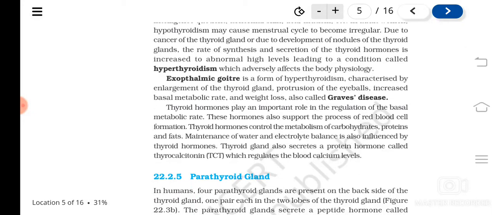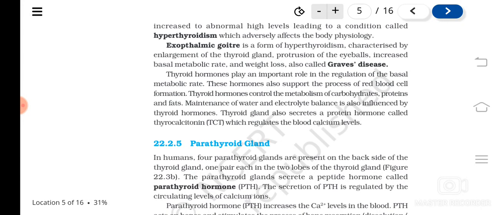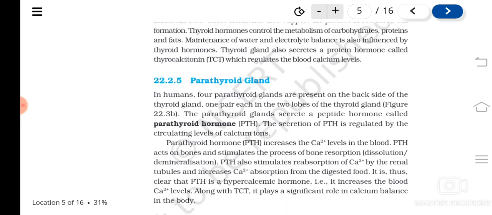In addition to that, another hormone is also produced by them. What is that? Thyrocalcitonin, TCT. What is its function? It regulates, along with the other hormone called parathormone, which we are going to study next, the maintaining of blood calcium level.